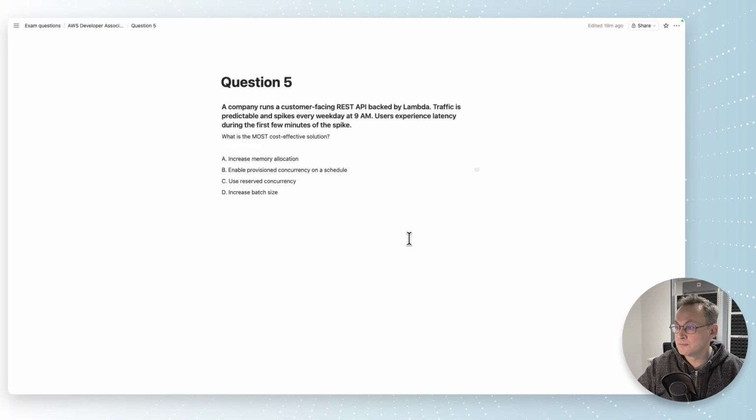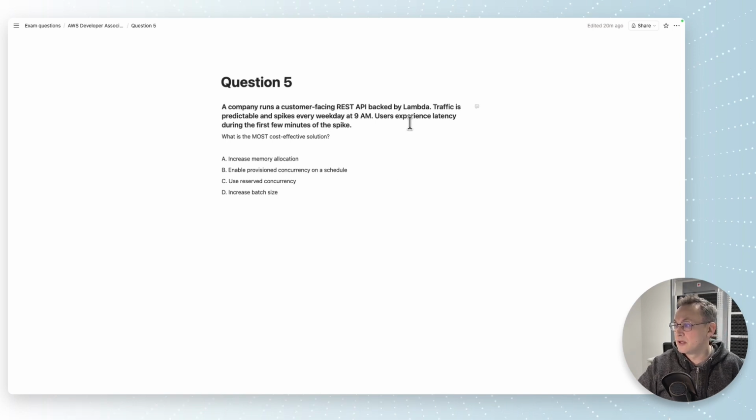Question number 5. A company runs a customer-facing REST API backed by Lambda. Traffic is predictable and spikes every weekday at 9 a.m. Users experience latency during this first few minutes of the spike. What is the most cost-effective solution? So we have these options. We can increase memory allocation, enable provision concurrency on schedule, use reverse concurrency, or increase batch size.